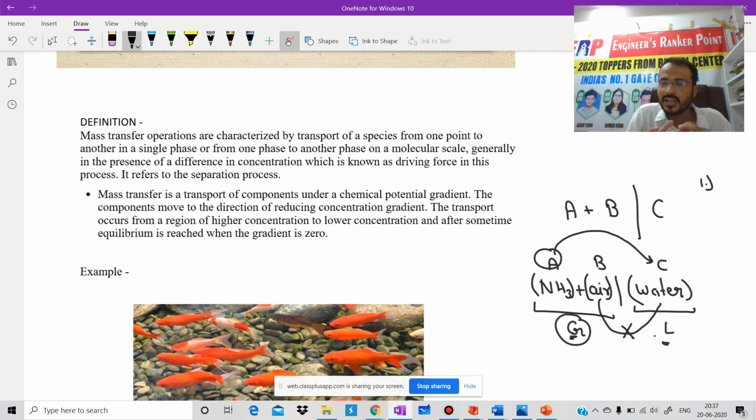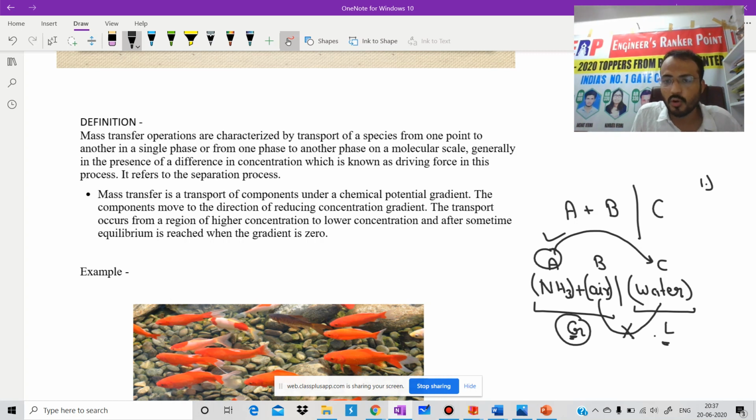First, transfer of amount or substance takes place. Second, it goes from one phase to another phase, that is, from the gas phase to the liquid phase. Third one is on a molecular level.